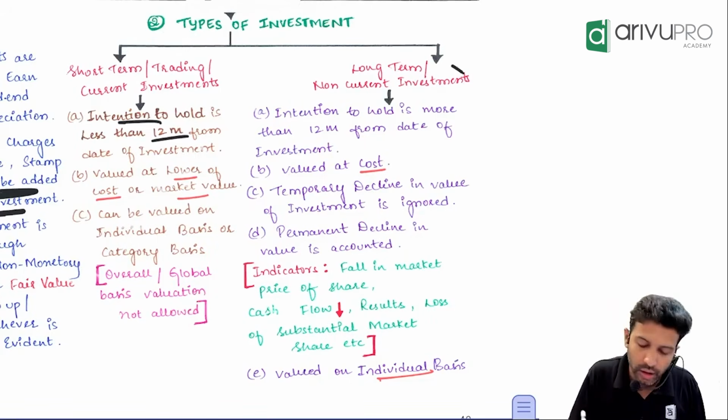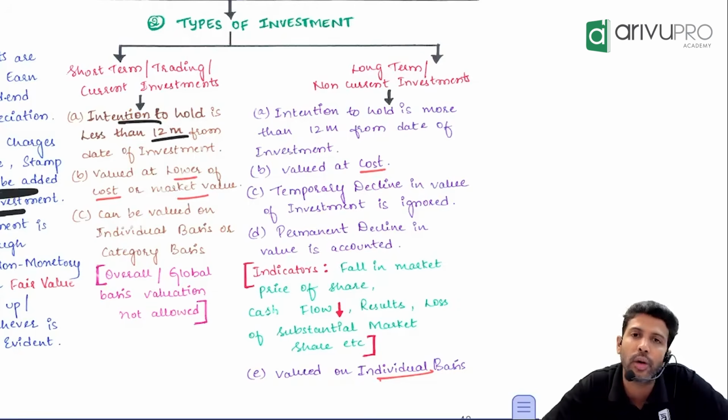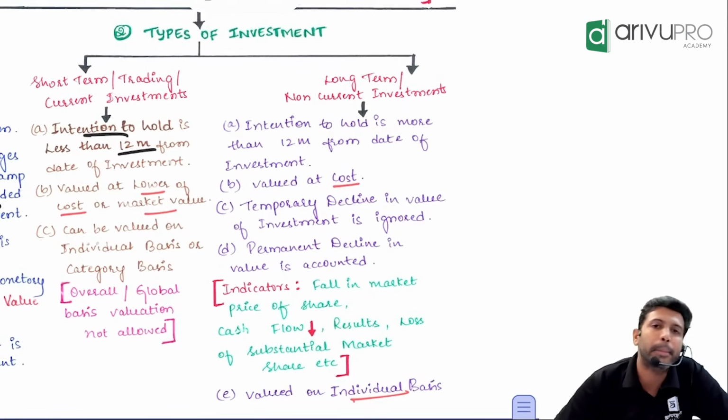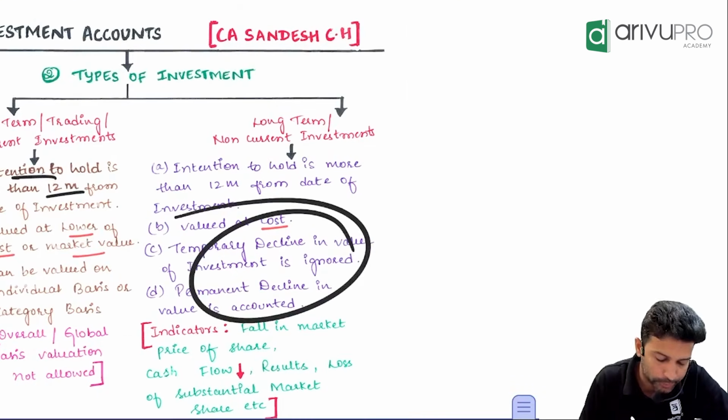Next would be around long-term investment. Long-term investment means where the intention is to hold it for more than 12 months. Long-term investment is valued at cost. If there is any temporary decline in the value of the investment, you ignore it. But if there is a permanent decline, you should account for it.